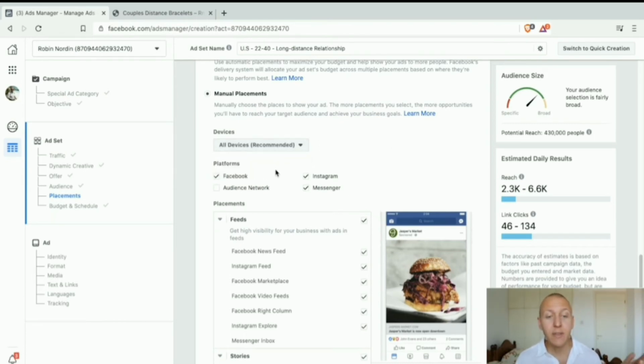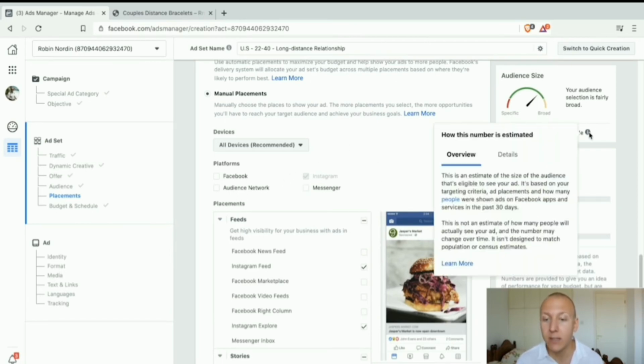So let me show you something else here when it comes to the targeting. So right now we have the potential reach of 430,000 people. Should I click away Messenger? Nothing actually happens. The potential reach is the same. However, if I click away Facebook, look at what happens to the potential reach. We go down to 310,000 people. And the reason for that is that this potential reach is based upon, we can see here, where the ads have been showing in the past 30 days.